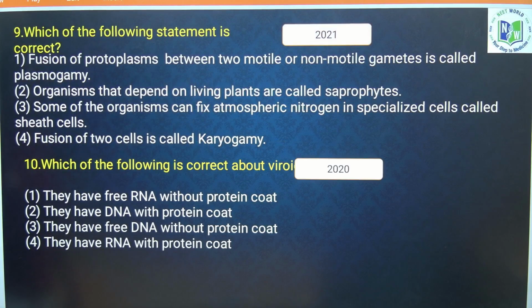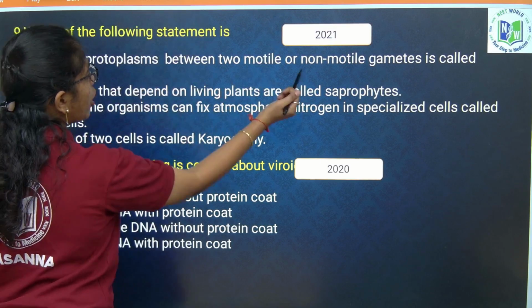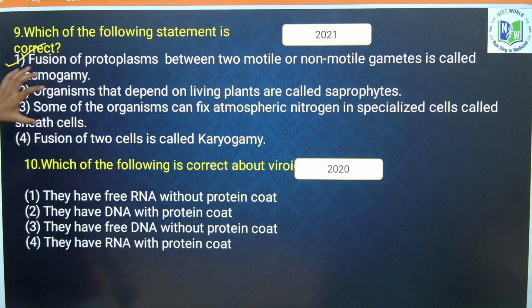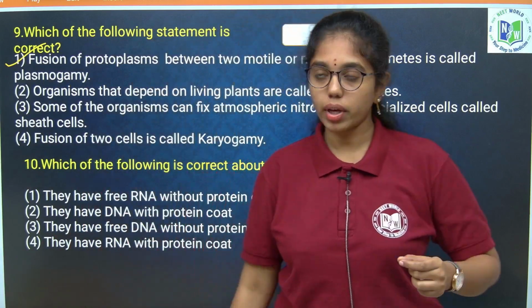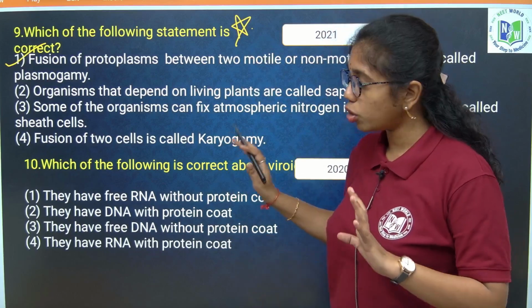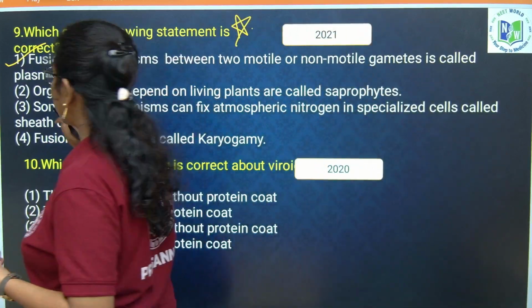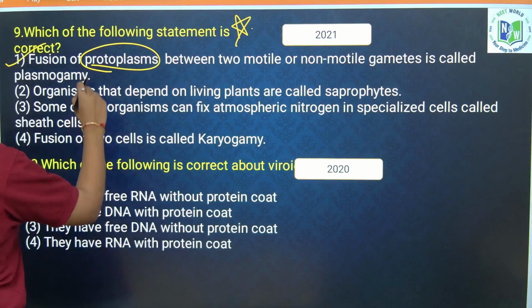Which of the following statements is correct, he is asking. Fusion of protoplasms between two motile and non-motile gametes is plasmogamy. This type of question is also asked in the EAP set. Most important format of question asked in EAP set also. So look into it keenly. Yes, of course, fusion of two protoplasms between motile and non-motile gametes is called plasmogamy.